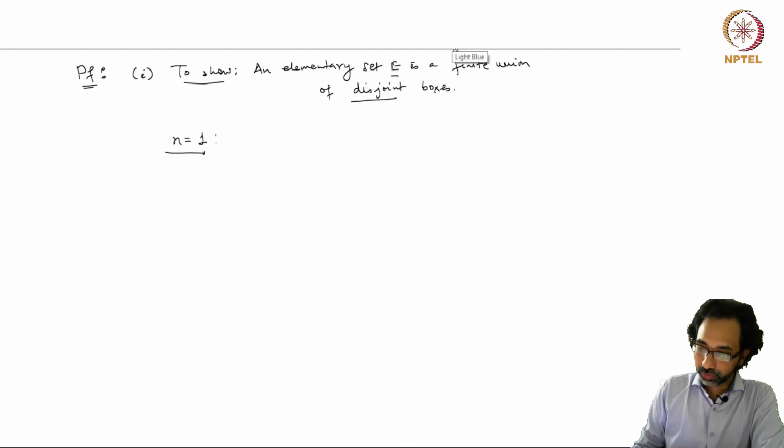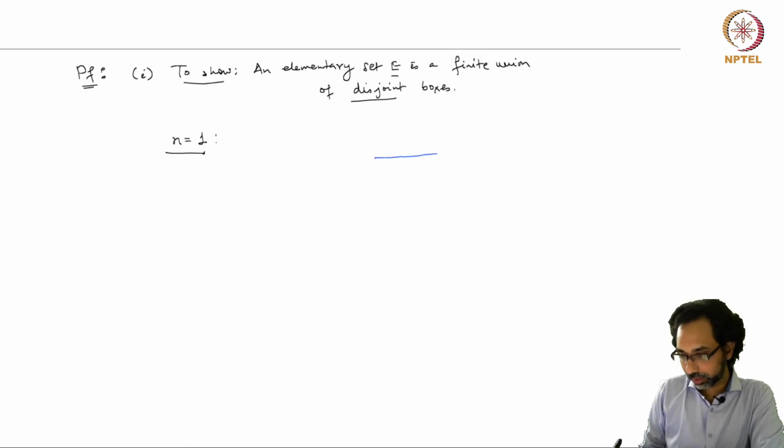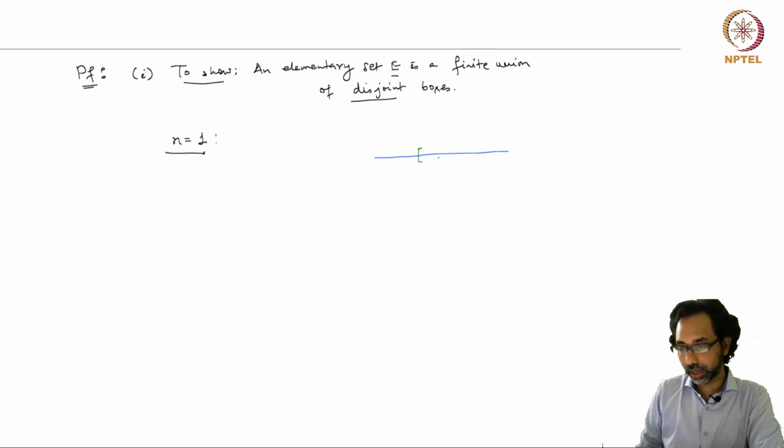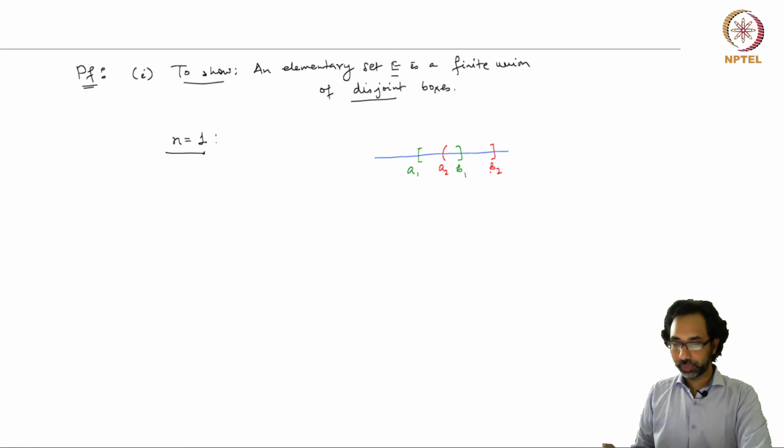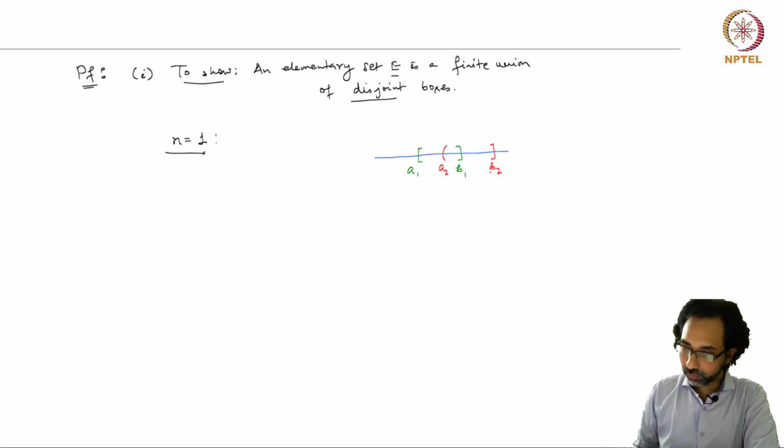So suppose, for example, that E can be written as a union of two boxes. The first one, let us say, is a closed interval [A1, B1], and the second one is [A2, B2]. So there is some overlap. Now we would like to partition this.